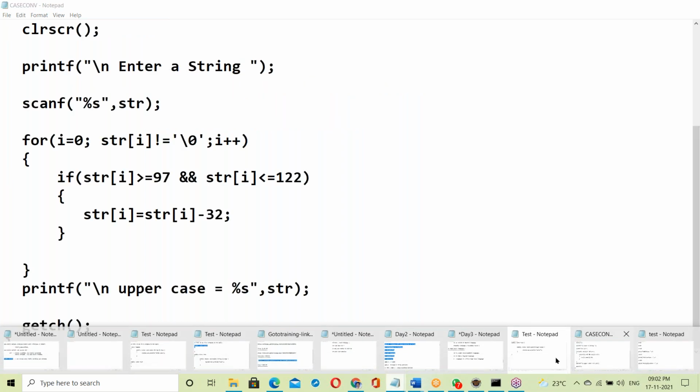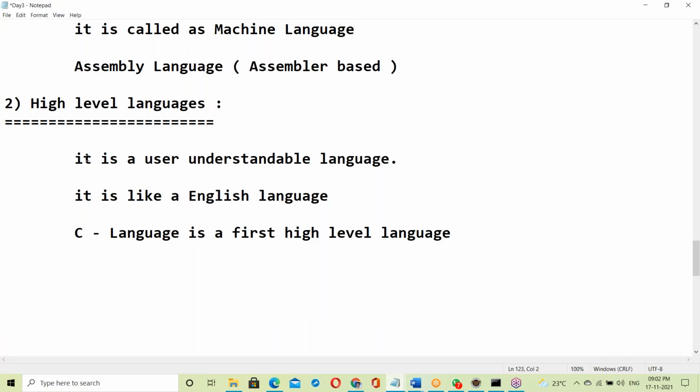This high level language has to be converted into binary codes. Every high level language program has to be converted to binary codes, otherwise it cannot execute. Every program has to be converted into binary codes. After converting into binary code, the system can understand and execute it.